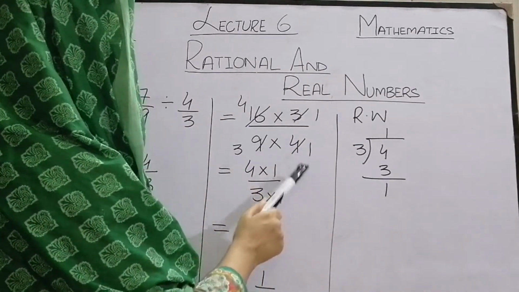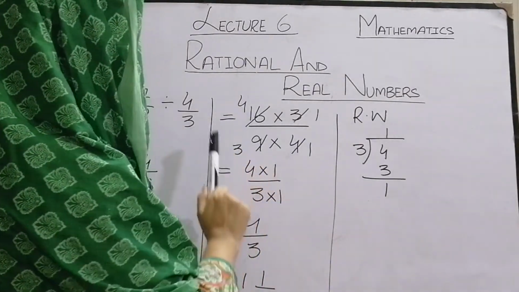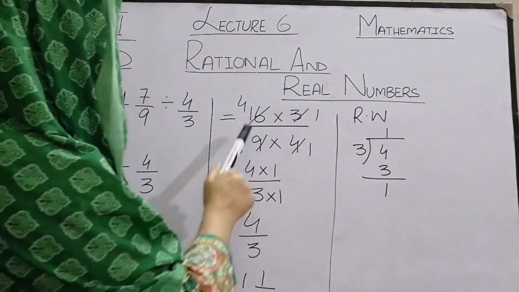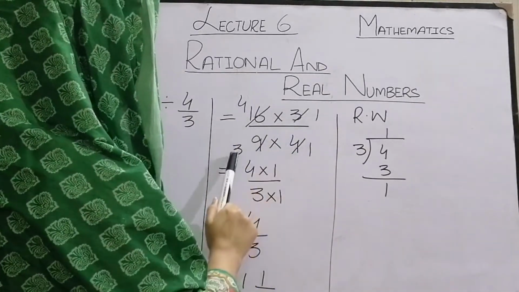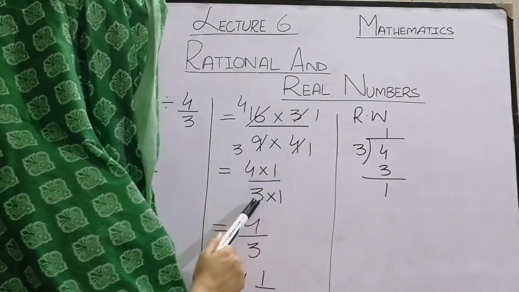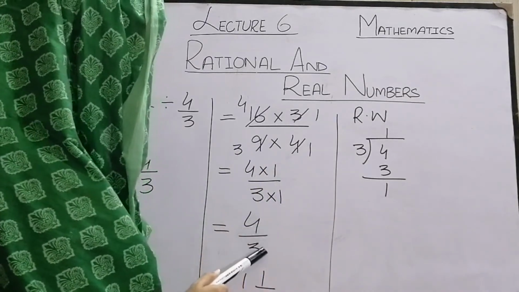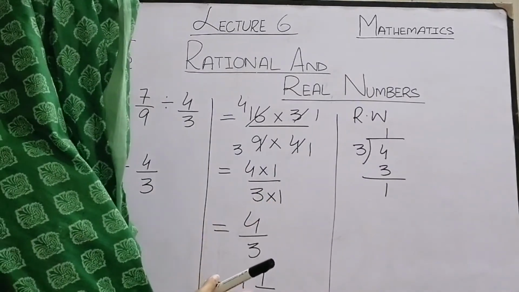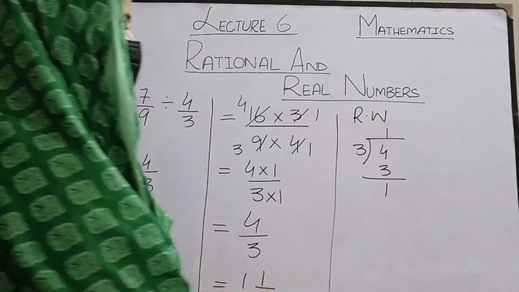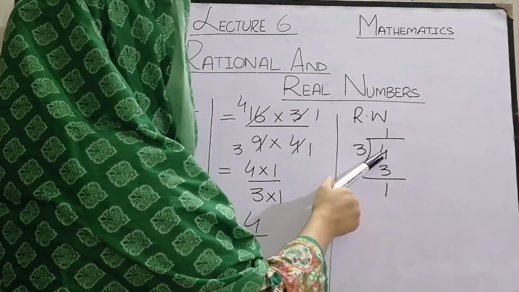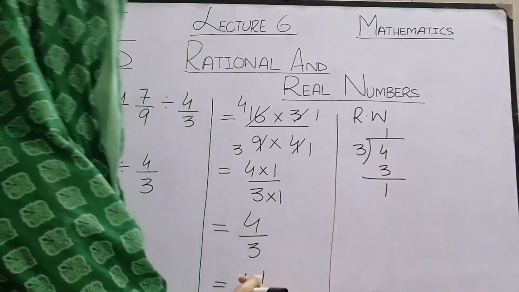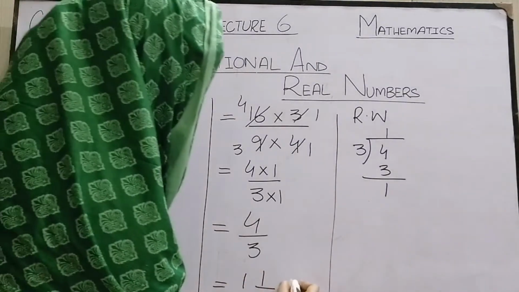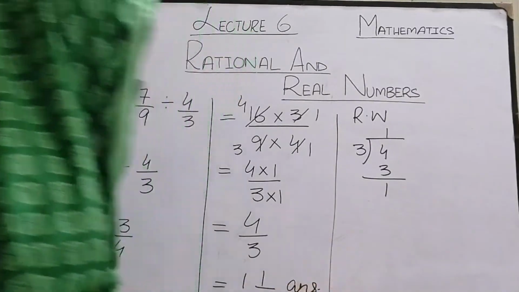Do the cancellation. 4 ones are 4, 4 fours are 16, 3 ones are 3, 3 threes are 9. We are left with 4 into 1 and 3 into 1. 4 ones are 4, 3 ones are 3. 4 over 3. This is an improper fraction. So let's convert this into a mixed fraction like this. So it becomes 1 whole 1 by 3. 1 whole 1 by 3 is our answer.